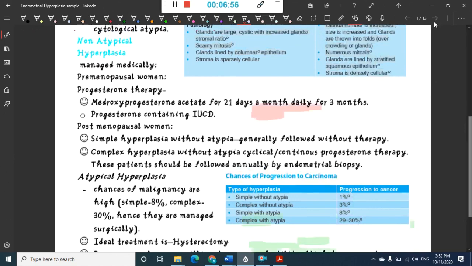then before going into the treatment, let us learn how we are going to diagnose this endometrial hyperplasia. So what is happening here? Here in endometrial hyperplasia, all of this is occurring because of excessive estrogen.